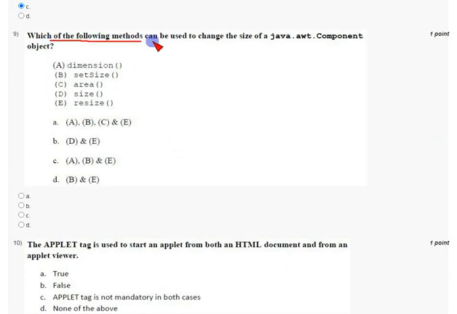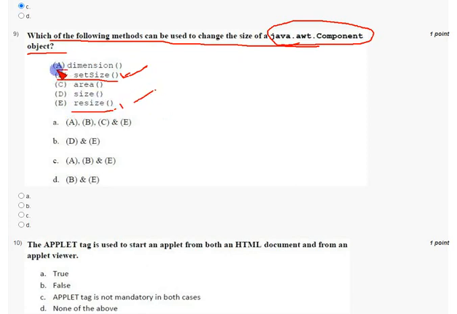And coming to last but one question, that is 9th question. Which of the following objects can be used to change the size of java.awt component? To change the size of the java.awt component object, we can use two methods, that is setSize and also resize.